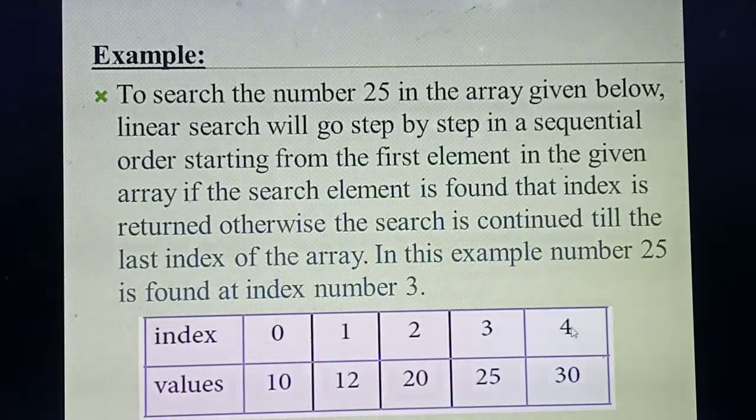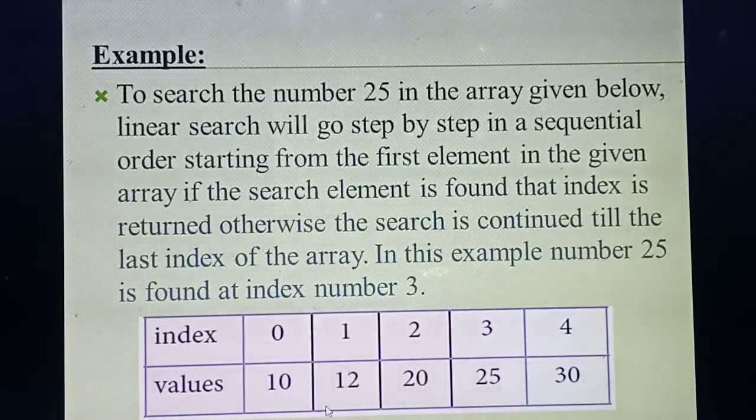Index value ends with n minus 1, as we studied last year. So 5 means what's the value of the last one? 5 minus 1, 4. So the index value starts from 0, 1, 2, 3, till 4. Understood? Okay.